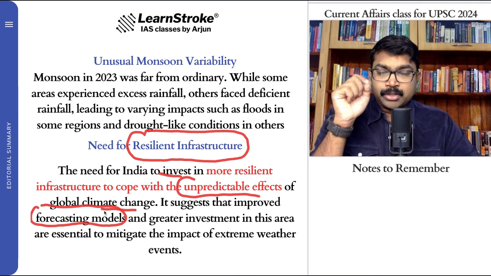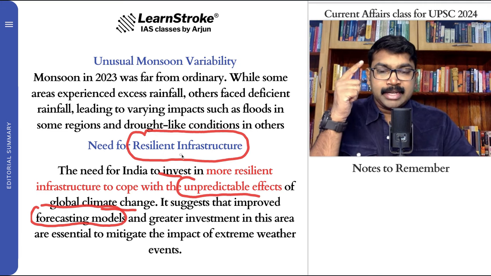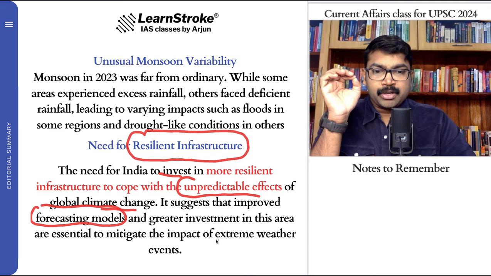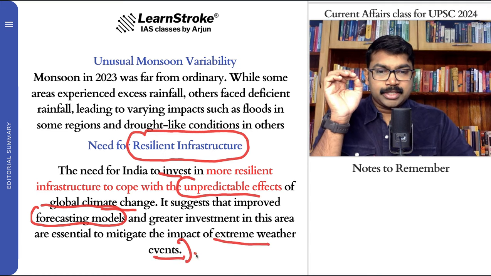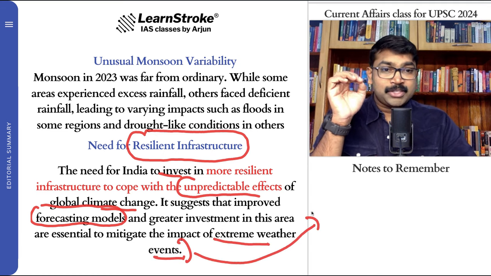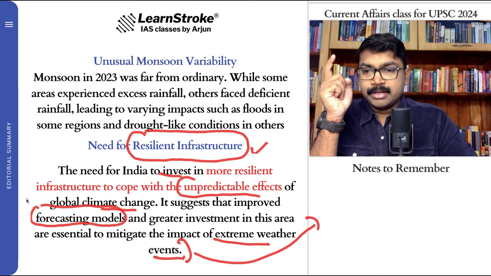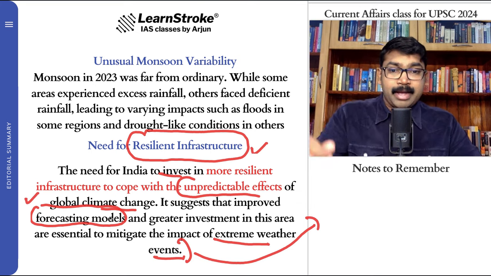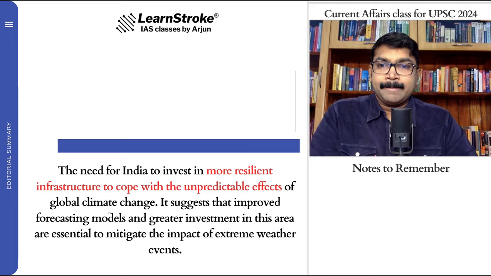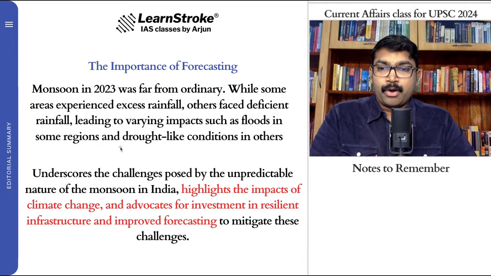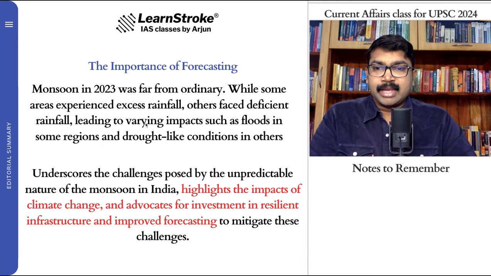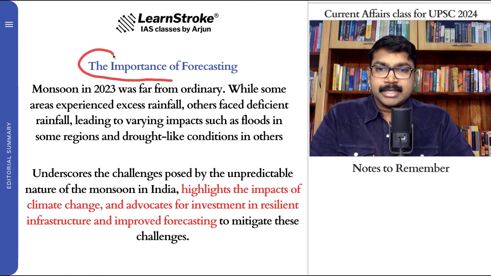And we need to invest in the forecasting model and have a resilient infrastructure to mitigate the impact of extreme weather events. So this is not in our control. Weather is not in our control, but we can definitely create resilient infrastructure, and good forecasting models can actually help in this regard. And the importance of forecasting is again very important.